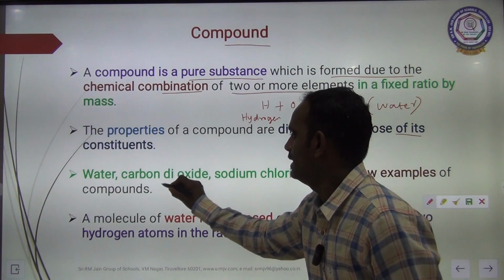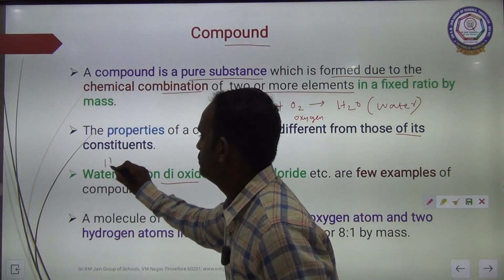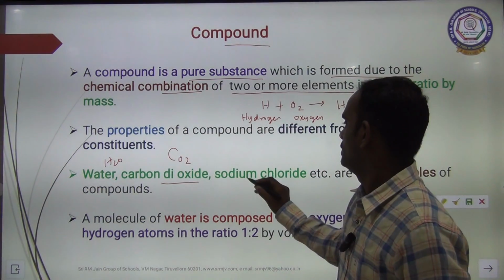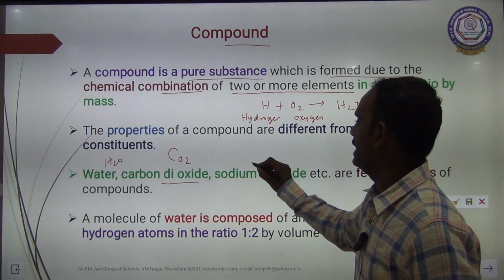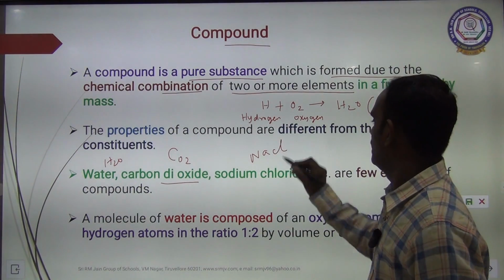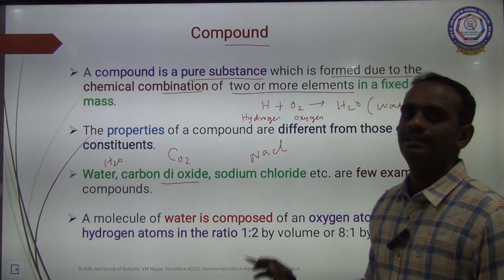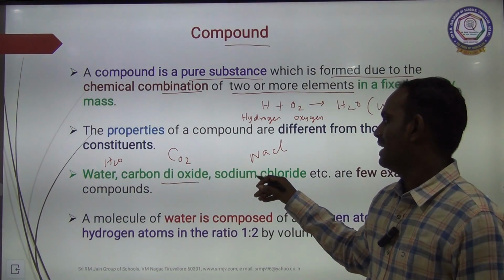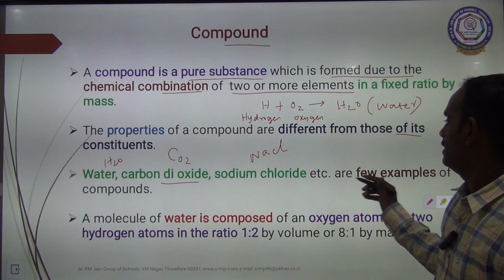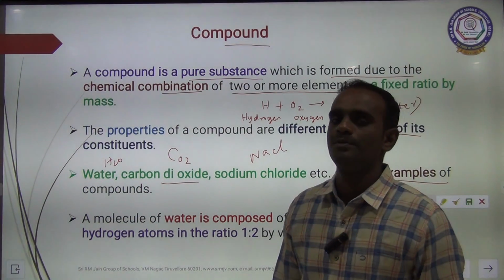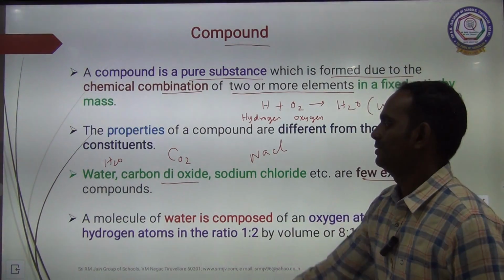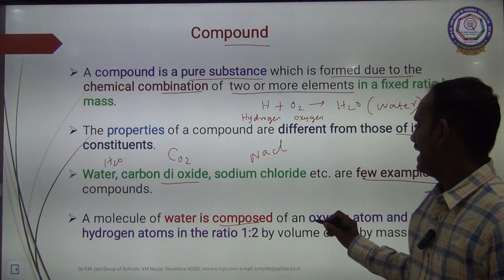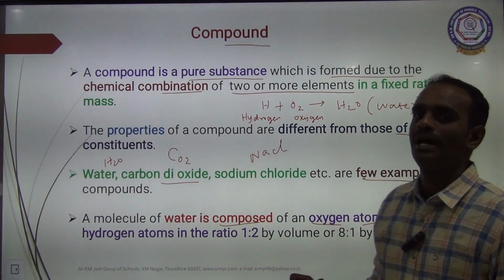The properties of a compound are different from those of its constituents. Water, carbon dioxide. Water means H2O. Carbon dioxide means CO2. Then sodium chloride, NaCl, etc. So these are all examples of compounds. Water, carbon dioxide and sodium chloride are a few examples of compounds. Clear? So a molecule of water is composed of an oxygen atom and two hydrogen atoms.